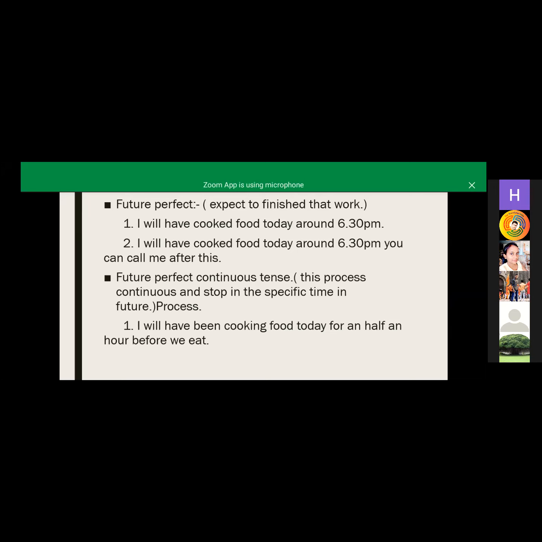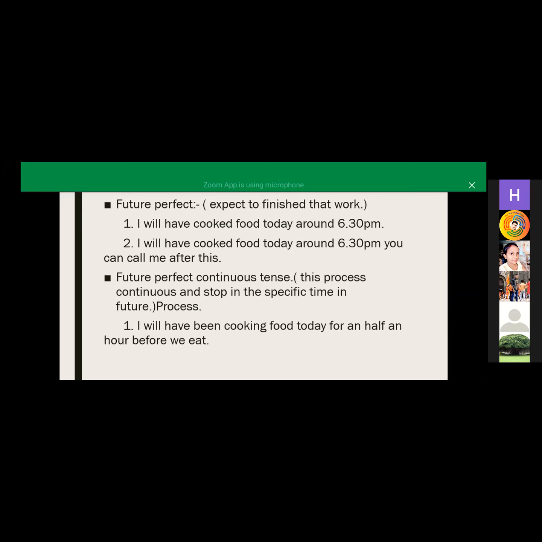In future perfect we can say that yes, your work is finished, means मैं खाना बना चुकी हूँगी, and in future continuous tense, मैं खाना बना रही हूँगी. So there are two things in this. मैं खाना बना चुकी हूँगी, मतलब आपका वर्क कंप्लीट हो चुका है. But in future, मैं खाना बना रही हूँगी means your work is continuously in progress, but here your work is completed.